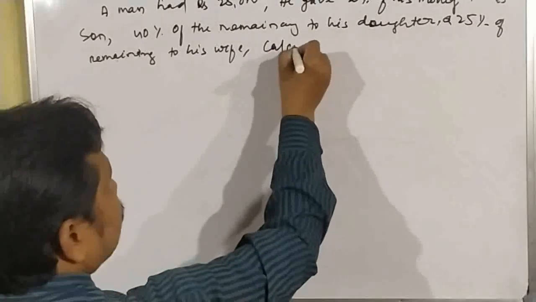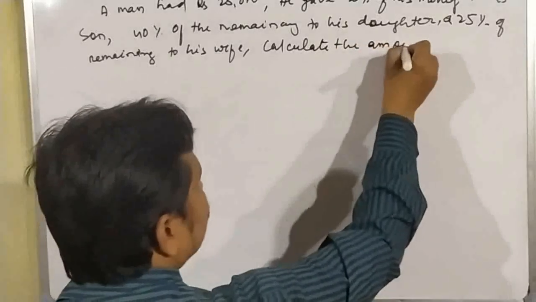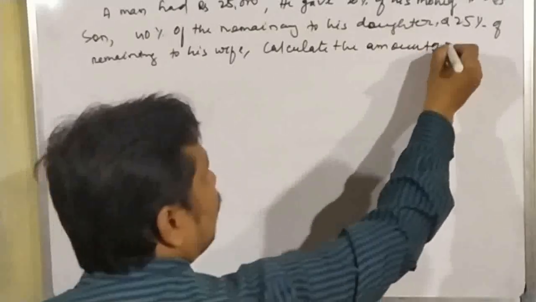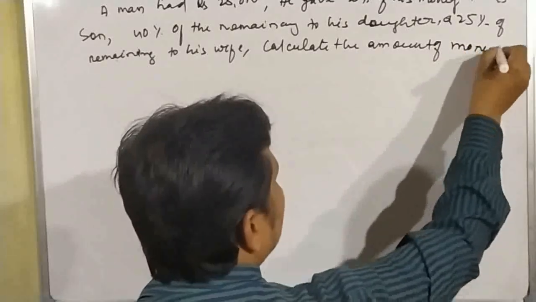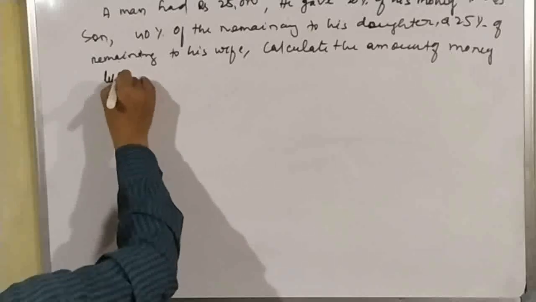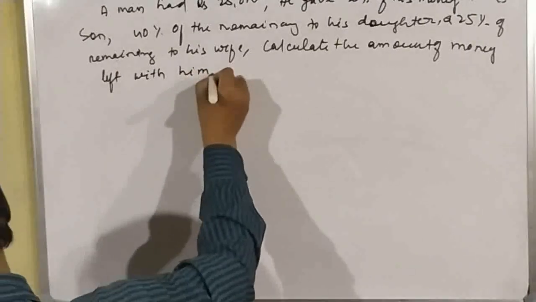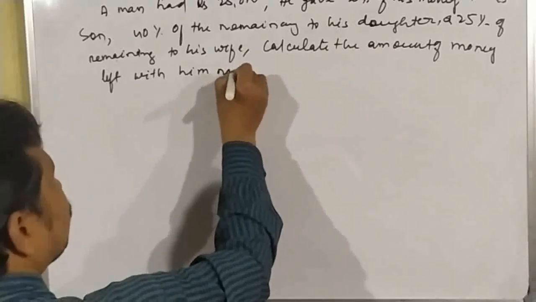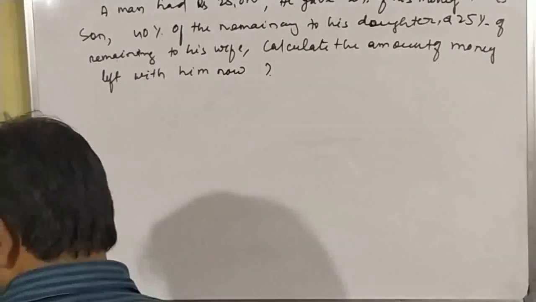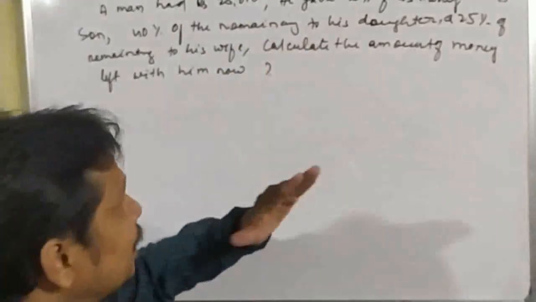Here the total is given, but the importance of this type of question is the remaining.